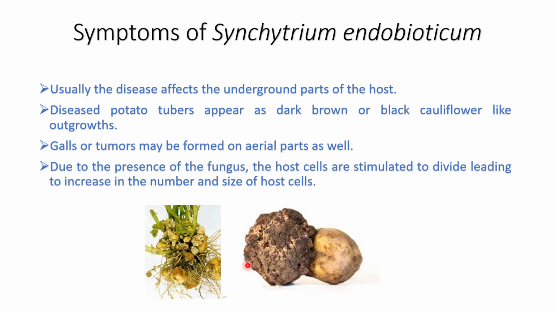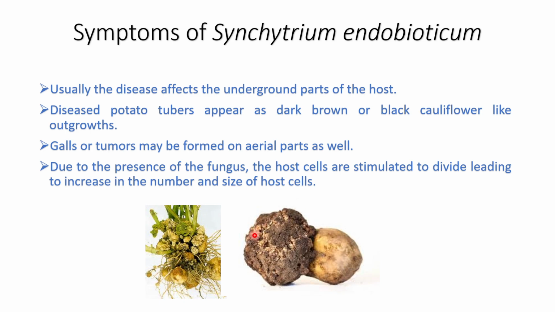This kind of structure is formed due to a huge number of cell divisions and an increase in the number and size of cells. This hypertrophied or wart-like growth is formed, and that's why it is known as black wart disease. And here you can also see the warts formed on the surface of the stolons and the stem. Due to infection caused by the fungus, hypertrophy and hyperplasia occur, which I will describe later.